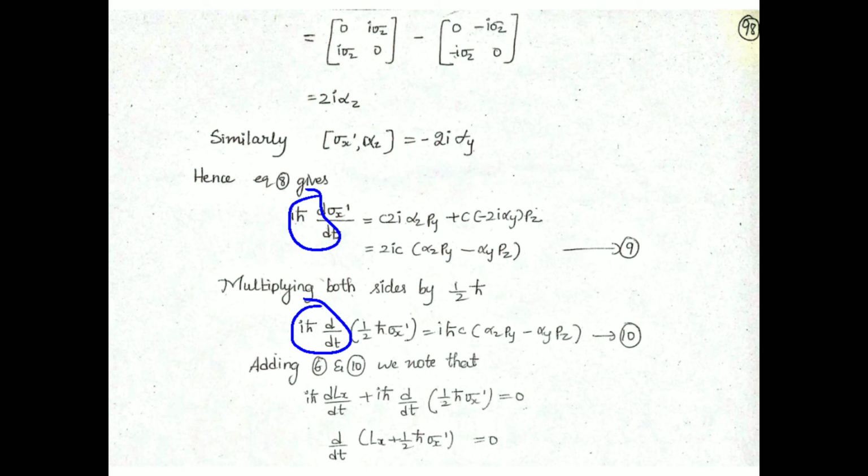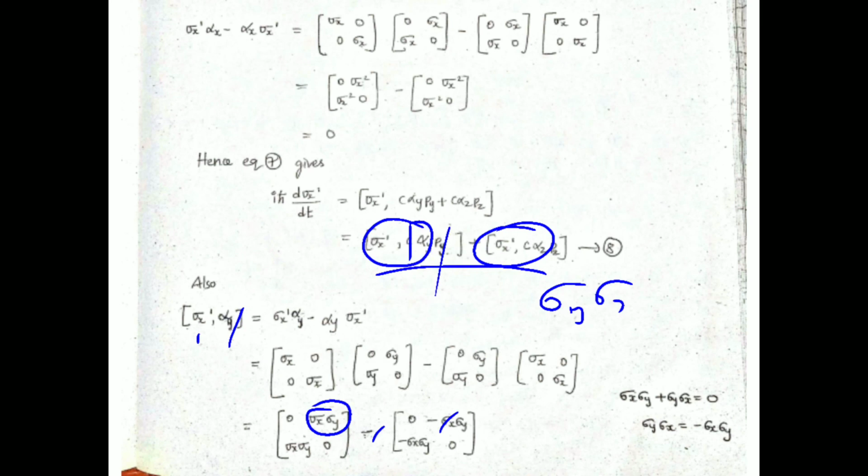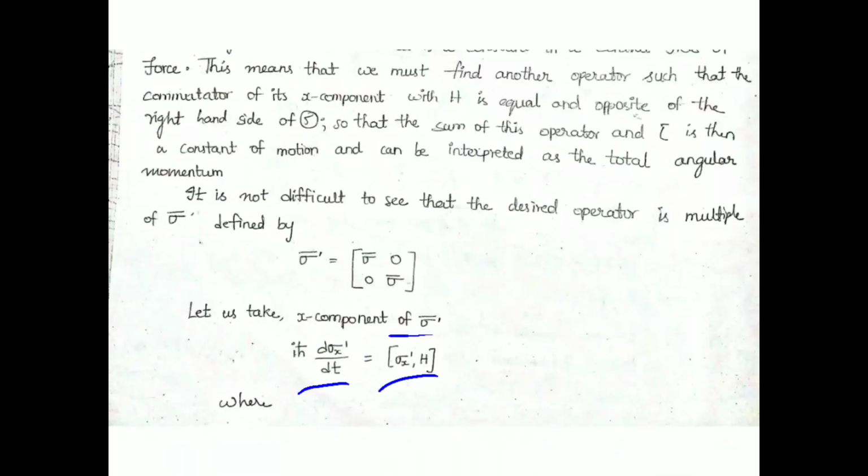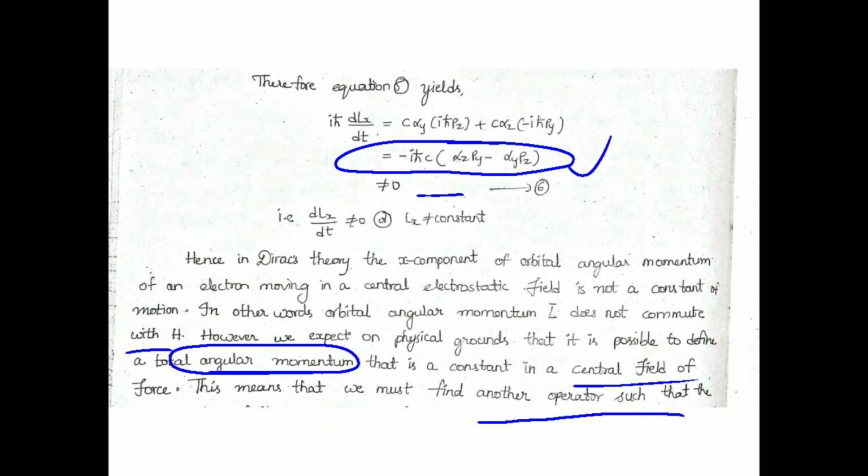And here if we multiply with half h cut on the right hand side, half 2 would get cancelled, I h cut c would be remaining. So alpha z py minus alpha y pz. Now next thing is adding 6 and 10. So 6 is nothing but I h cut dlx by dt. So here you can see the sixth equation, I h cut dlx by dt. So we have got that one to be this one.